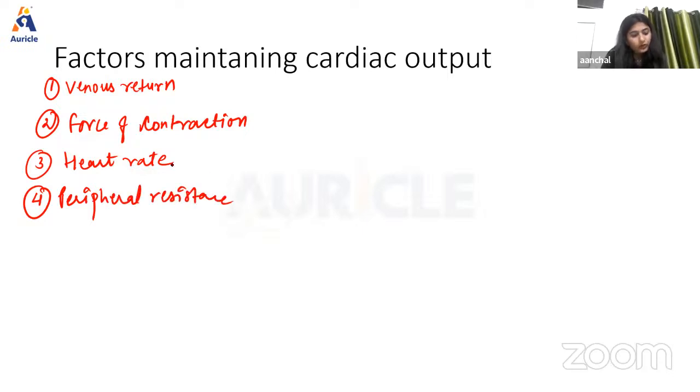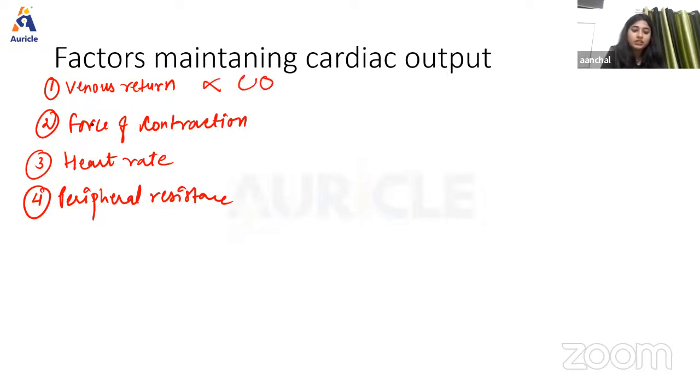So one by one, we're going to discuss. First we have venous return, right? Venous return is basically the amount of blood which is returned to the heart from different parts of the body. Whenever there is an increase in venous return, the ventricular filling and cardiac output also increase. So cardiac output is always directly proportional to venous return.